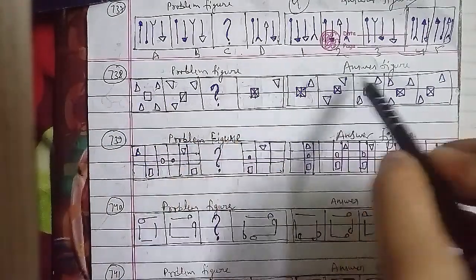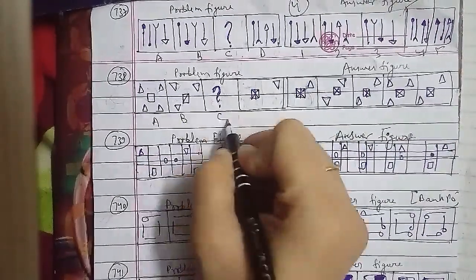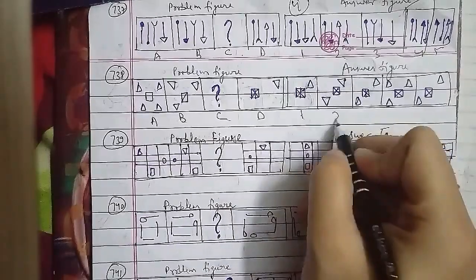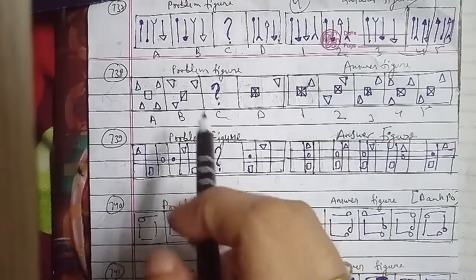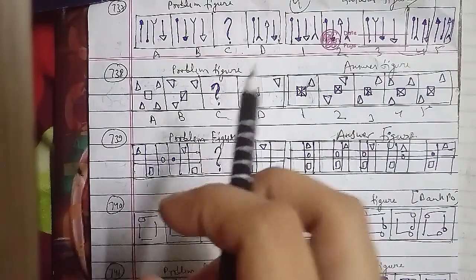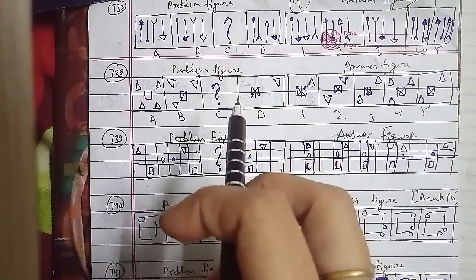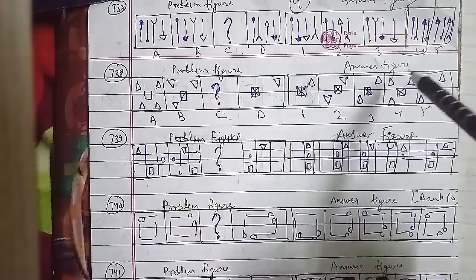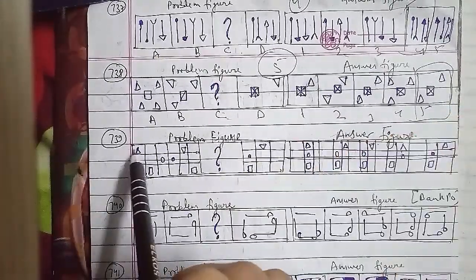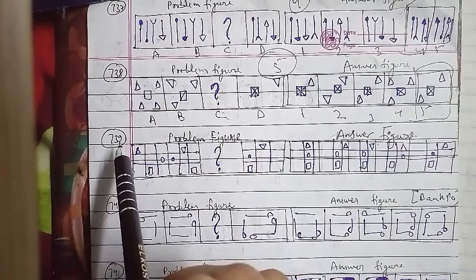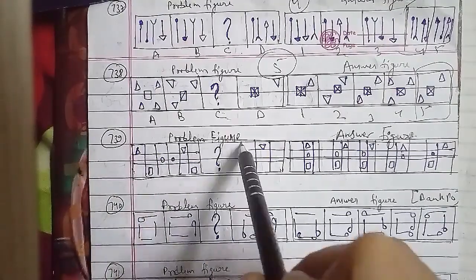Let's go ahead with another one, the 740th question of the session. These are the problem figures and these are the answer figures. This was asked in the bank PO question paper, and the figures are named A, B, C, D, 1, 2, 3, 4 and 5. In the same way here, in each step all the pre-existing pins rotate through 180 degrees and a new pin is added in a set order. So the figure we have is the fifth figure; that will be the right answer for this question.